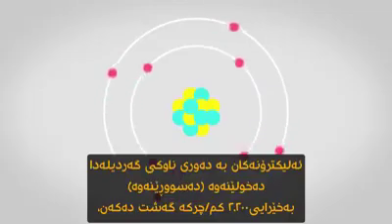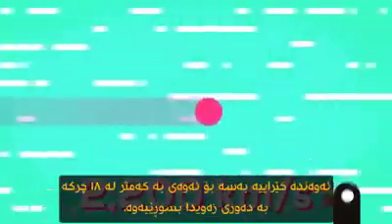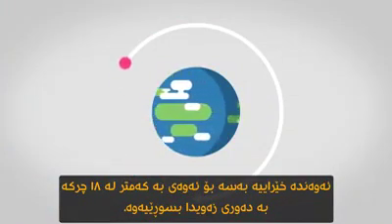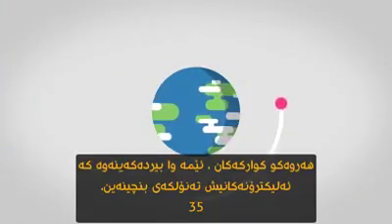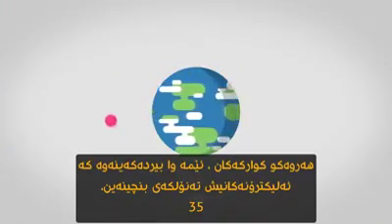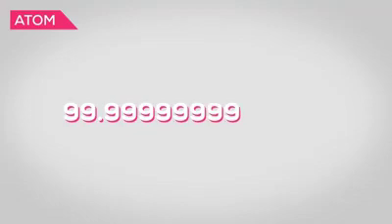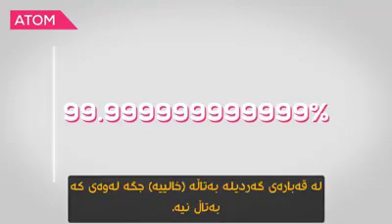Electrons orbit the atom core. They travel at a speed of about 2,200 kilometers per second, fast enough to get around the Earth in just over 18 seconds. Like quarks, we think electrons are fundamental particles. 99.99999999999% of an atom's volume is just empty space.